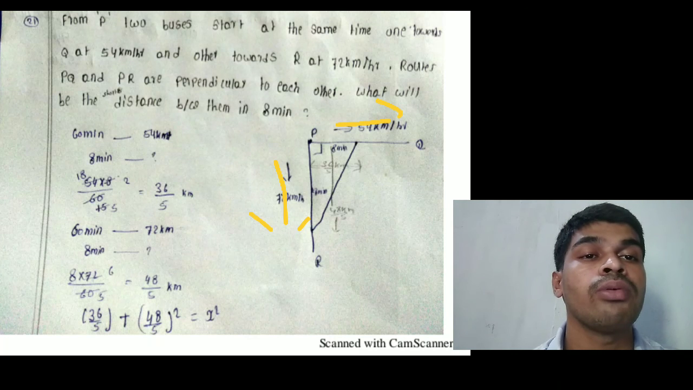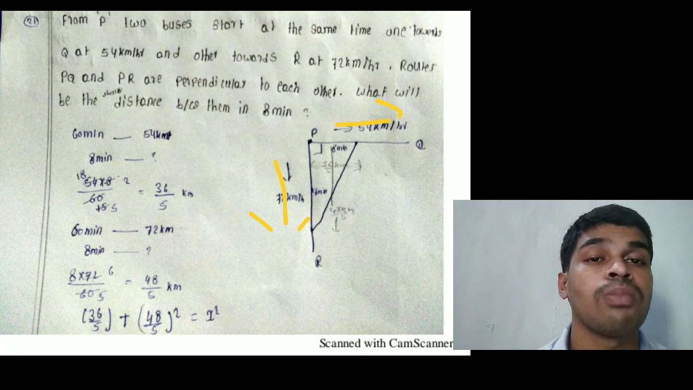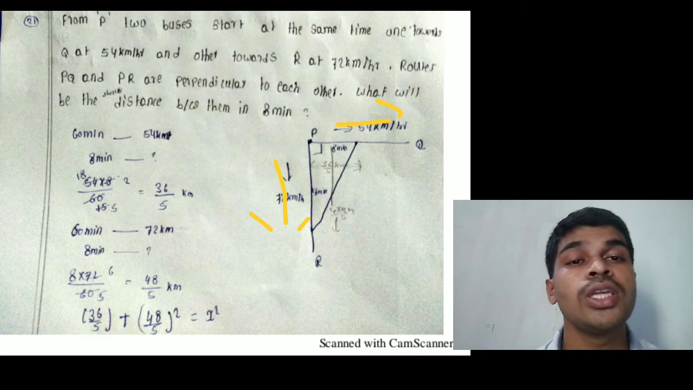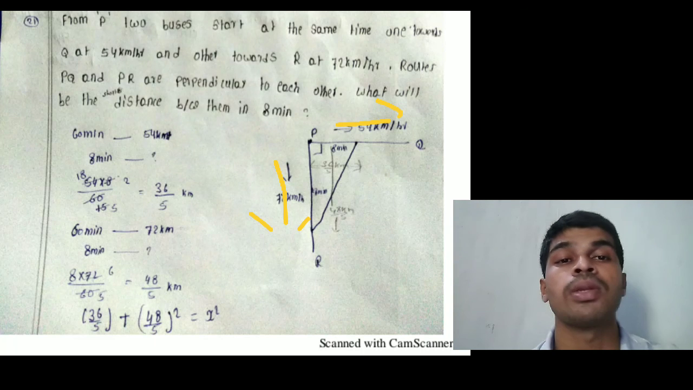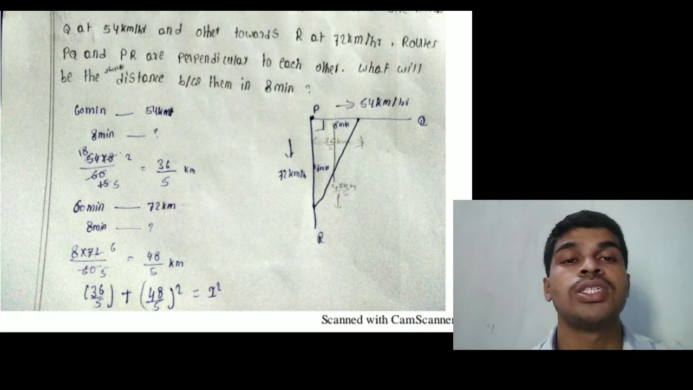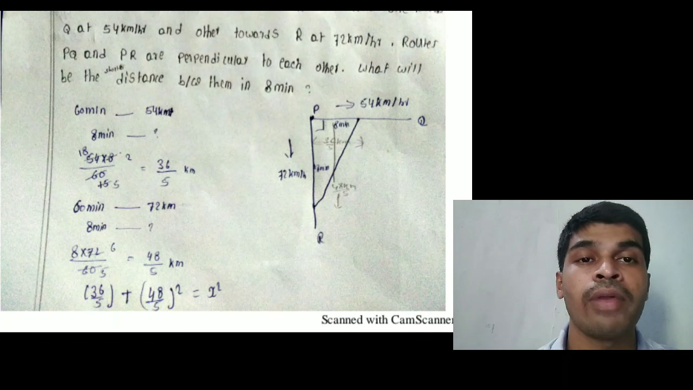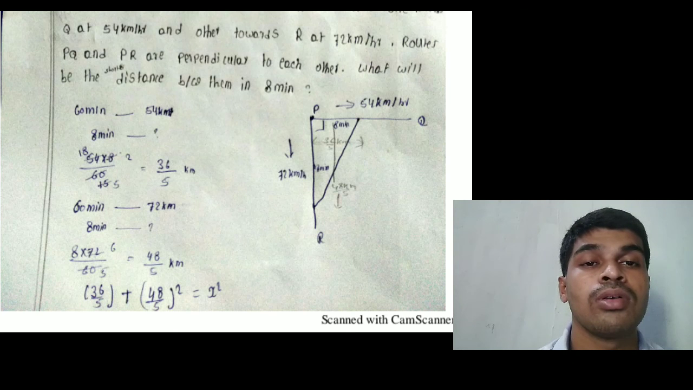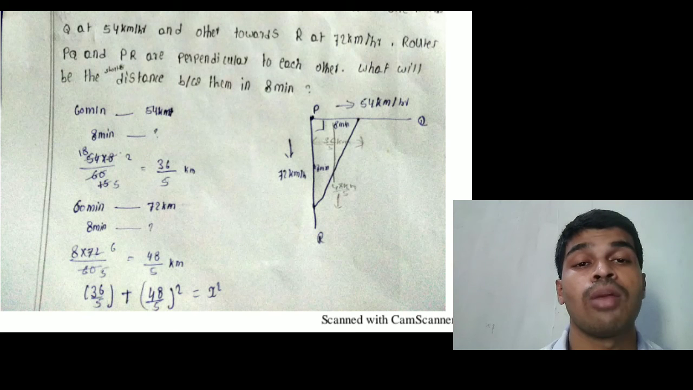For example, P to Q is traveling time 8 minutes, and P to R is 8 minutes. Listen, 60 minutes and 54 kilometers. For example, in 8 minutes, how much distance will be traveled? That means in 60 minutes it is 54 kilometers, so in 8 minutes, by cross multiplication, x equals 54 into 8 by 60, that equals 36 by 5 kilometers.